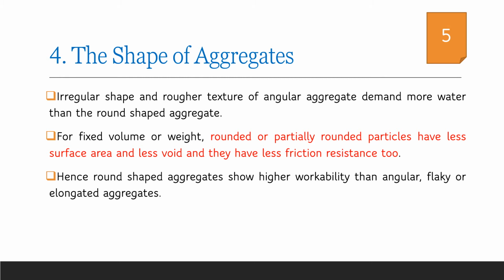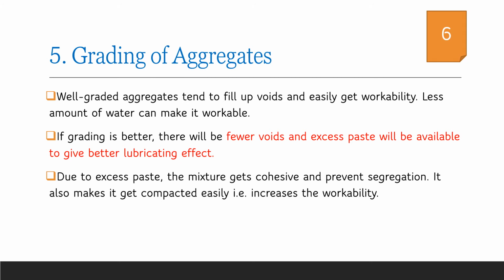So it is always preferred to have rounded aggregates with smooth texture for better workability. However, angular, flaky and elongated aggregates are never preferred in concreting. Considering the grading of aggregates, the aggregates can be uniformly graded, gap graded, or well graded. Uniformly graded means all the aggregate particles will be of uniform size. Gap grading means certain aggregate sizes will be missing in the batch available.